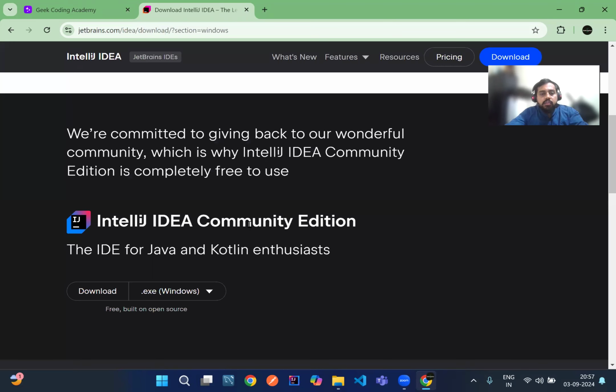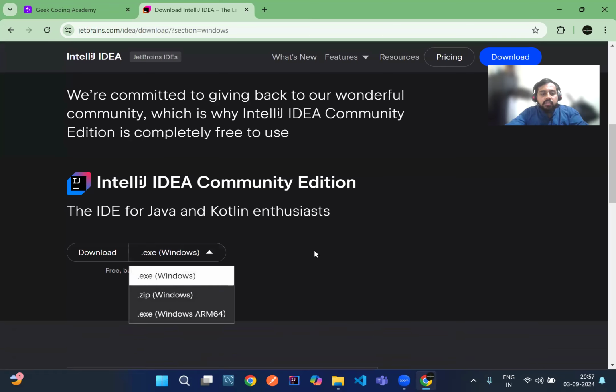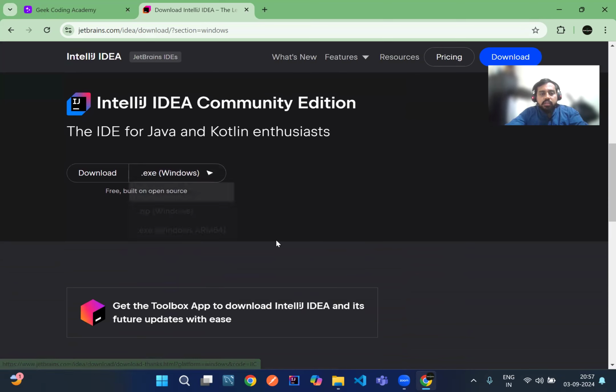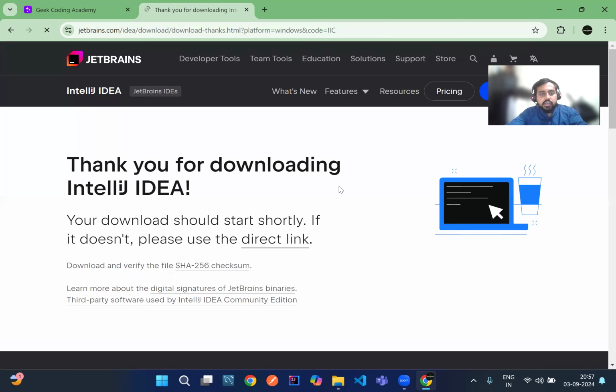If you scroll down, you can see Java IDE Community Edition. I'm selecting Windows, the exe. If you are using a different operating system, please select accordingly and download IntelliJ Community Edition.